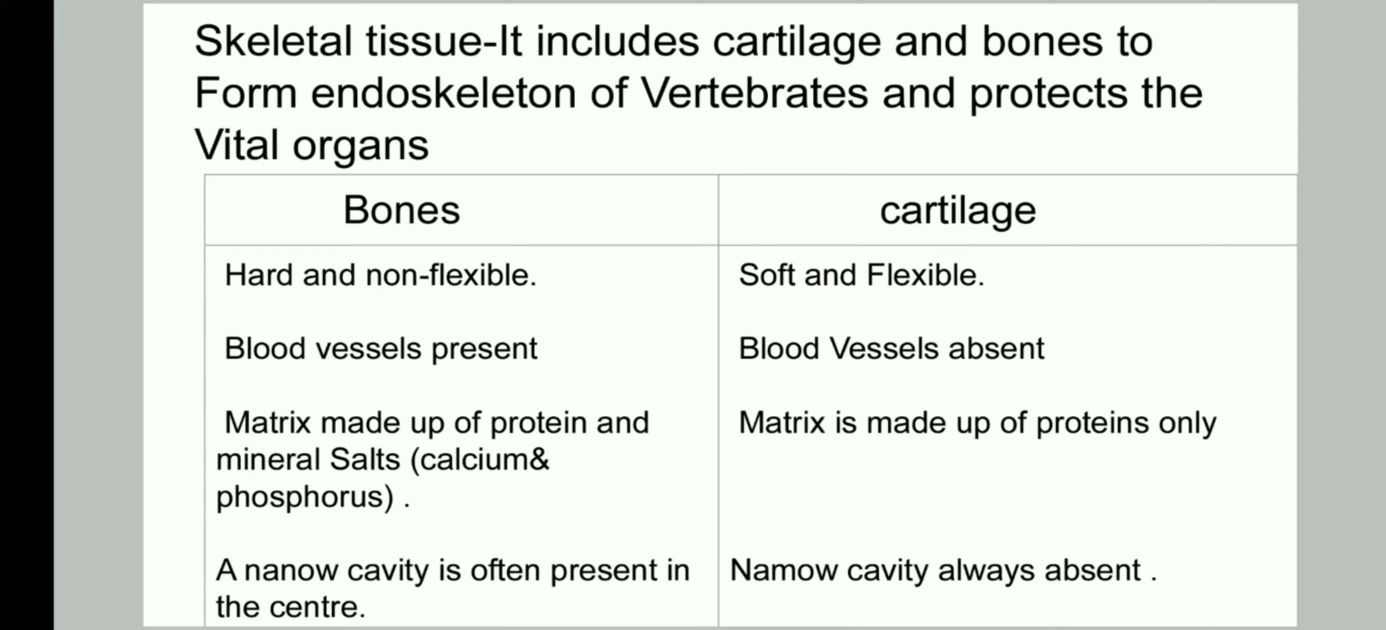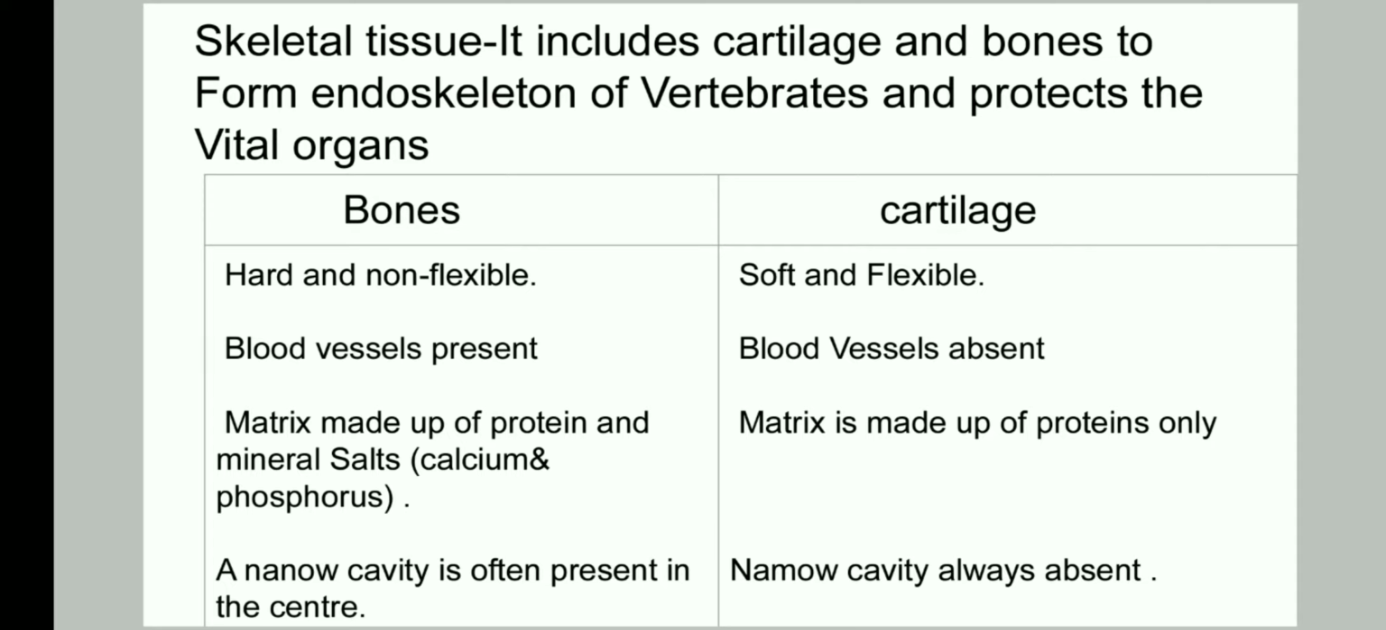Vertebrates are the animals which contain vertebral column in the body, and we all have a vertebral column, so we are also members of this group, vertebrates. And protect the vital organs. Vital organs are protected by the bones and cartilage, like the rib cage. Rib cage protects lungs, heart, liver. All these are vital organs.